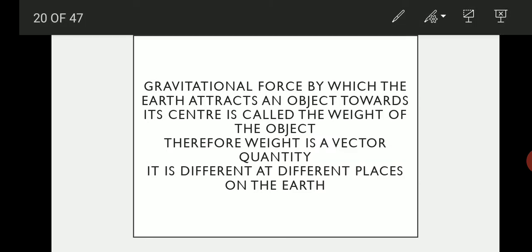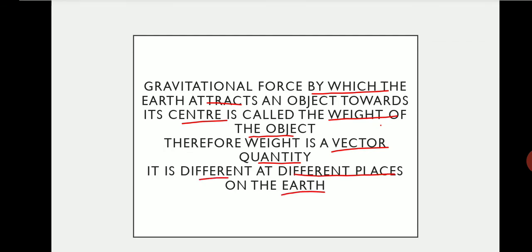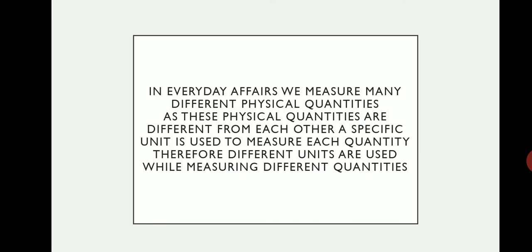The gravitational force by which the earth attracts an object towards its center is called the weight of the object. Therefore, weight is a vector quantity. It is different at different places on the earth. So just now we have seen about mass and weight.